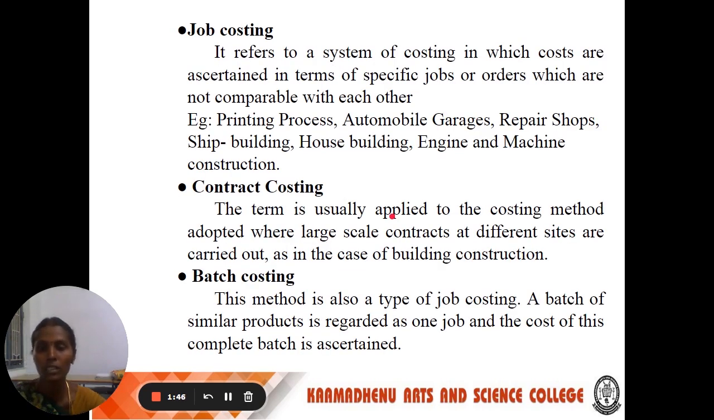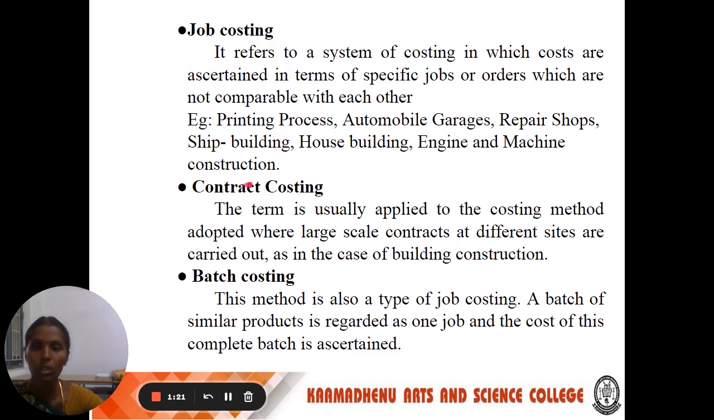First one, job costing. Job costing refers to a system of costing in which costs are ascertained in terms of specific jobs or orders which cannot be compared with each other. Example: printing process, automobile repair shops, house building, engine and machine construction. So these are examples of job costing.